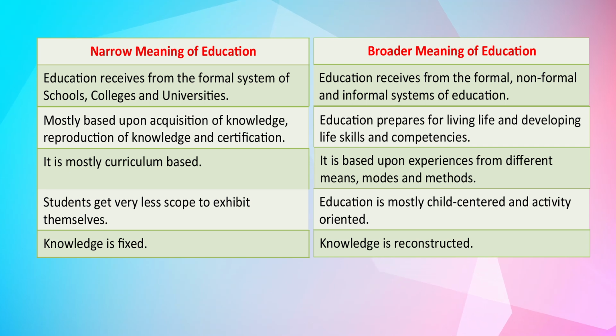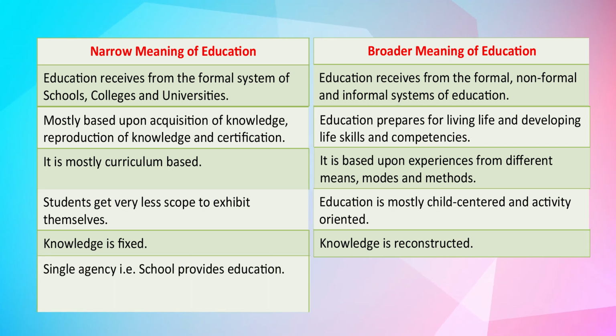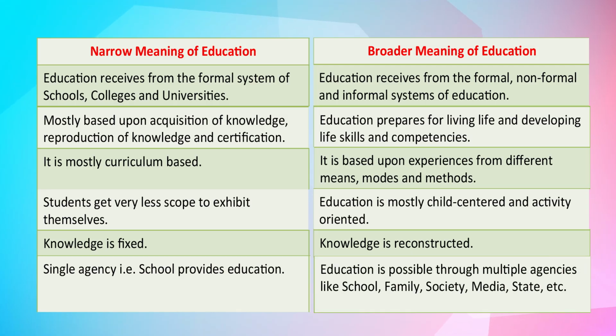And further, as per the narrow meaning of education, a single agency is responsible, that is the school. The knowledge that is provided by the school, we call the narrow meaning of education. But when we come in contact with all the other agencies, education is possible through multiple agencies like school, family, society, media, state, etc. So, when we include all these, then we can say that it is the broader meaning of education.